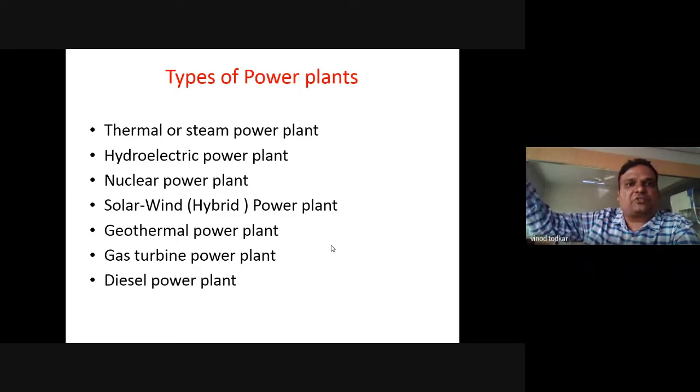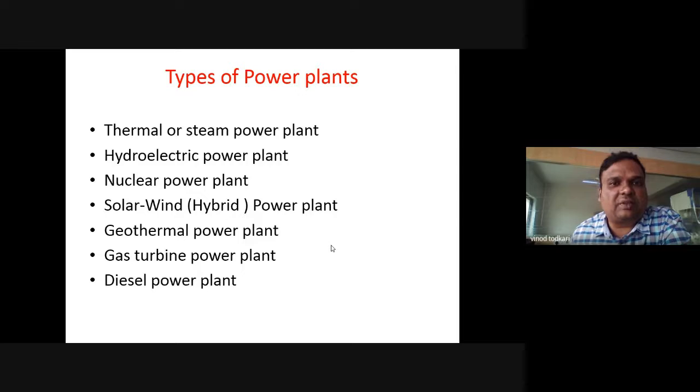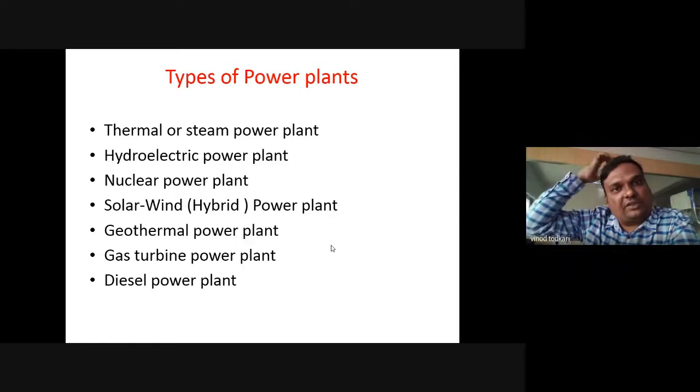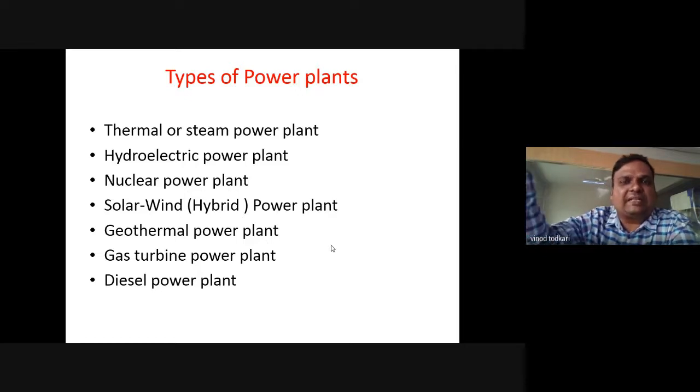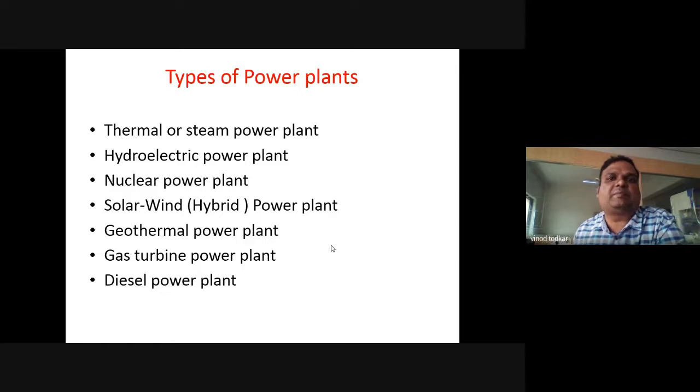Let's say water is stored at high elevation, but can we utilize that energy directly? Let's say water is stored at high elevations. What is the use of that energy to us? It is of no use. So what we do? We convert that hydraulic energy into which energy? Electrical energy, using hydroelectric power plants. And then we use that electrical energy.